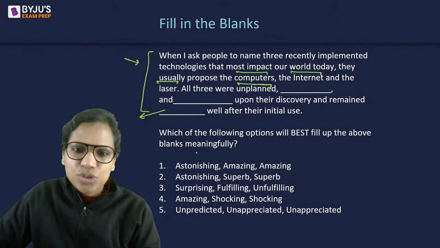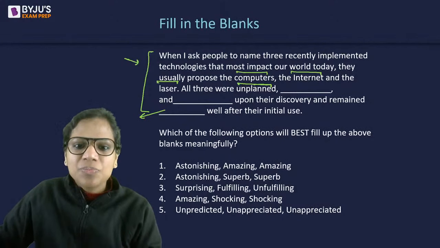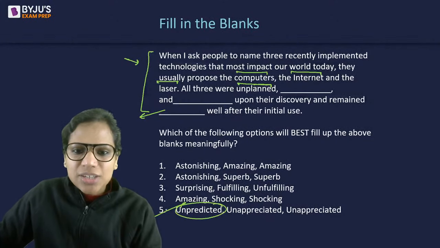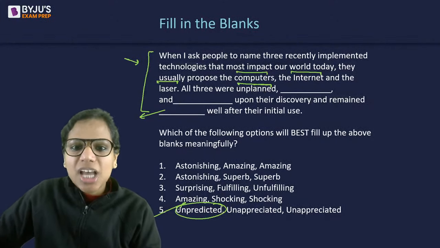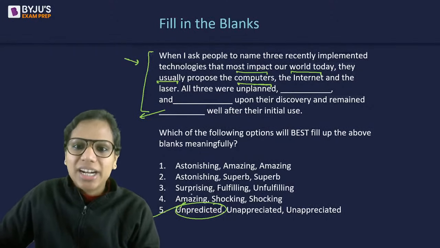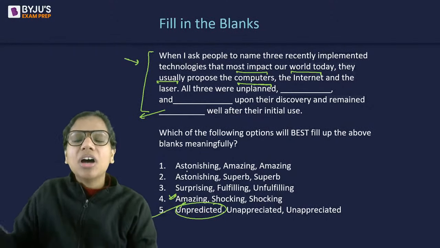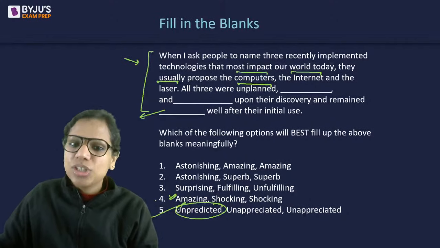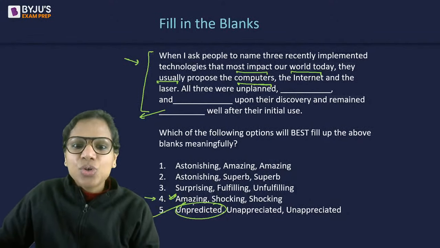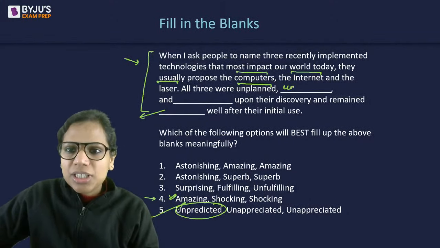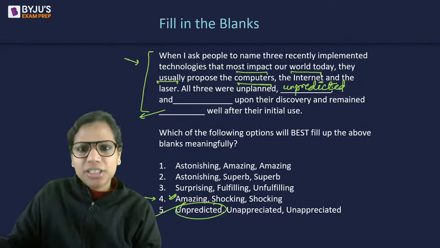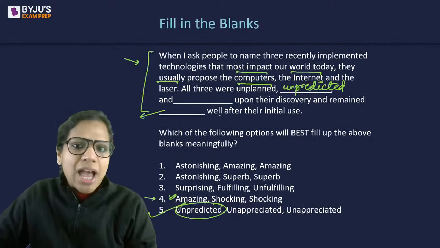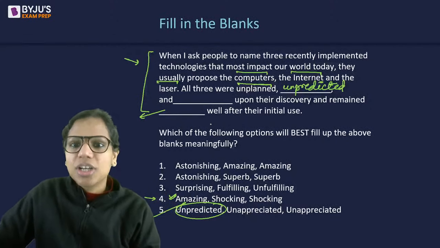Something of that sort should come. So when we eliminate, five matches the best, because unplanned and unpredicted go hand in hand. Amazing is what you say when you are appreciating something: oh, this is amazing, right? So unpredicted fits with unplanned, that we hadn't really predicted that some technology like this would come.